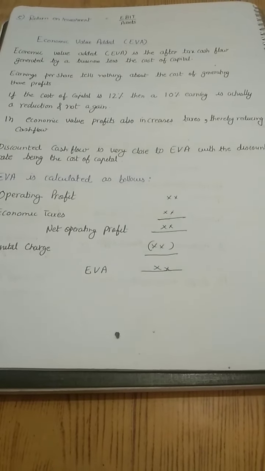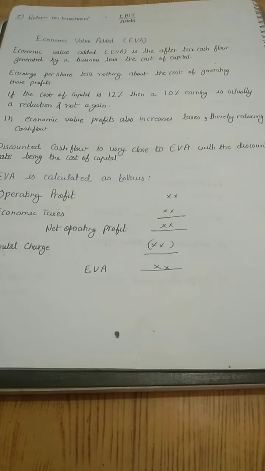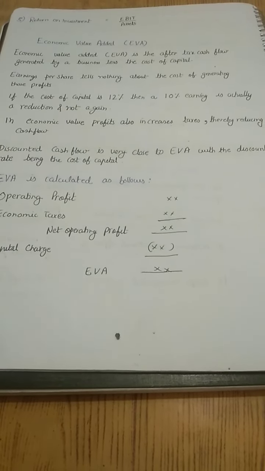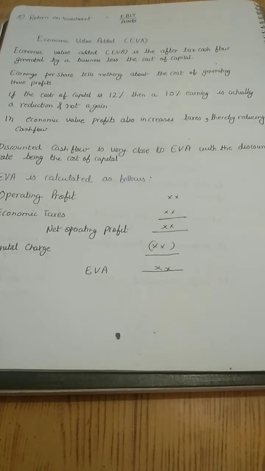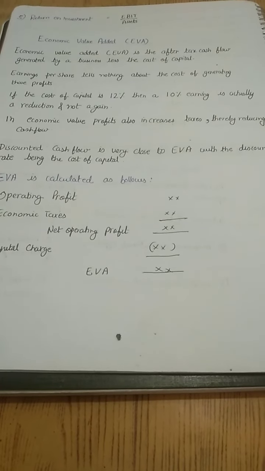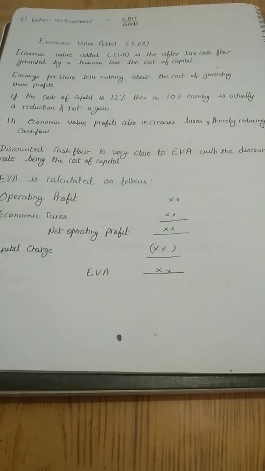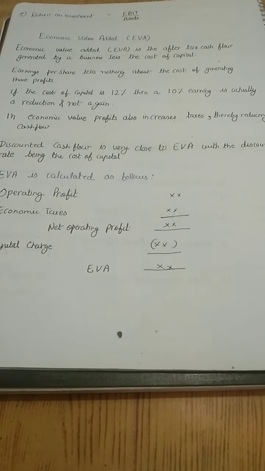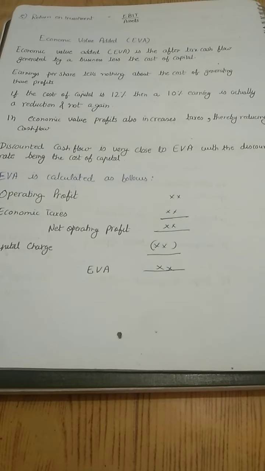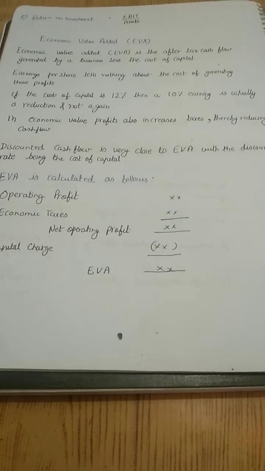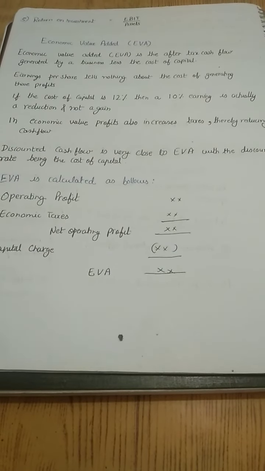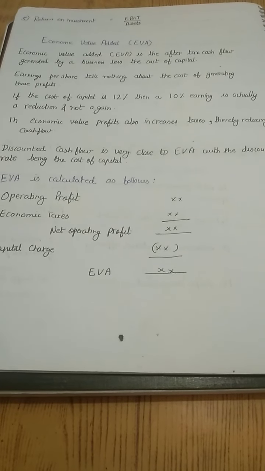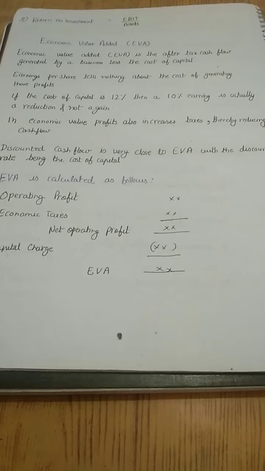Just taking an example, let's suppose the cost of capital is 12%, meaning a company is acquiring finance which is costing it 12%. Then even if it is earning 10% on the capital employed, it's still not an earning, it would be a reduction, in the sense that the cost of capital is over and above by 2%. So even if the company is earning 10% on its basic capital employed, because the cost of capital is higher, it's a reduction.